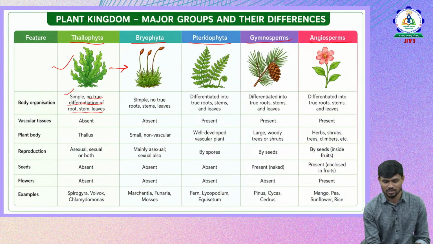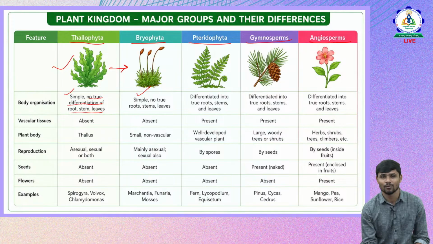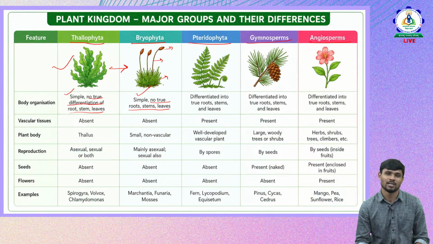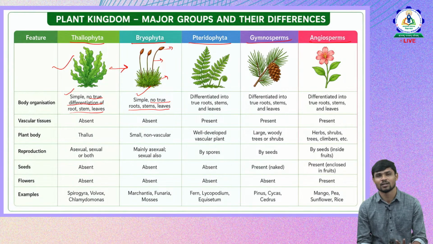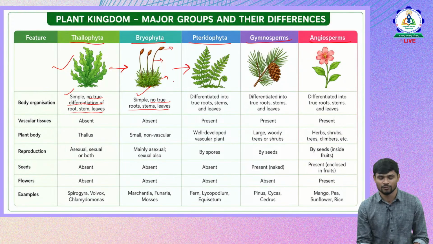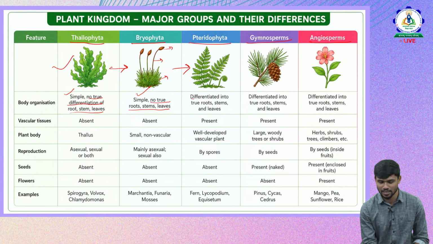Bryophyta, where you can see this is also a very simple one. Okay, a little evolved from the Thallophyta, and it also doesn't have true roots, stems or leaves. It looks like there are stems and leaves and roots, but they are not true. They are simple structures which have a false stem, false leaf-like structures, but there are no true parts that can be differentiated into different plants.